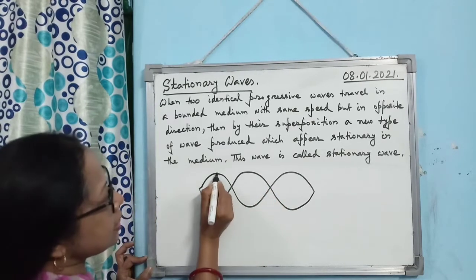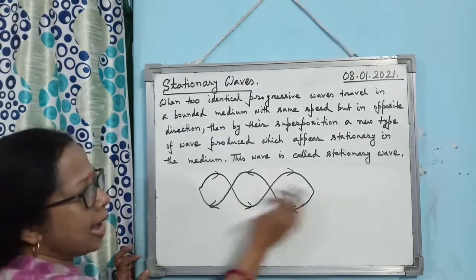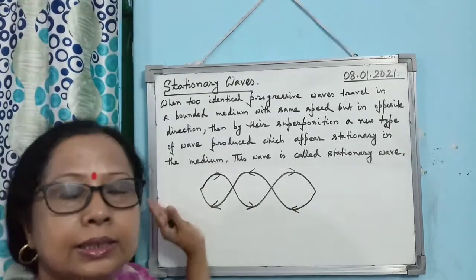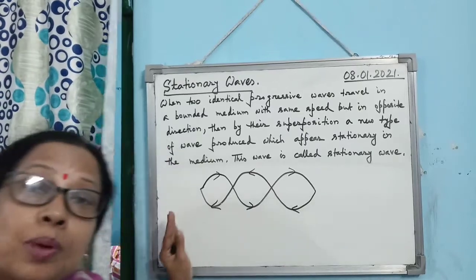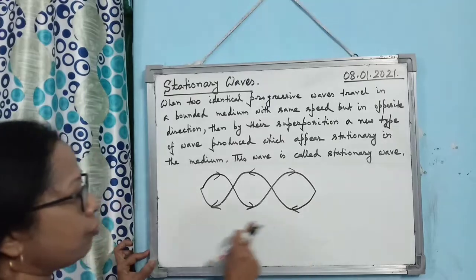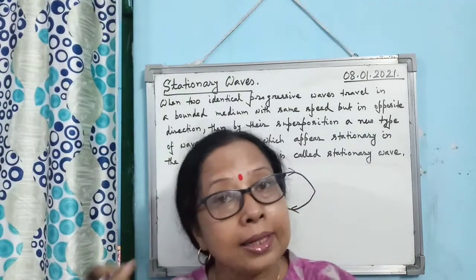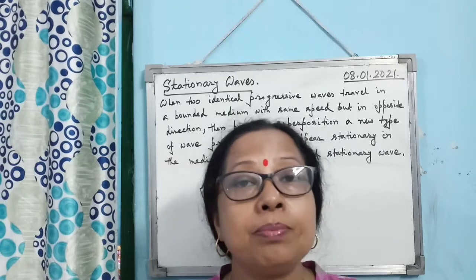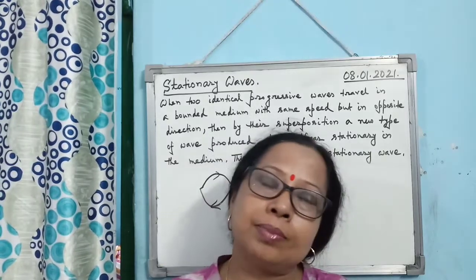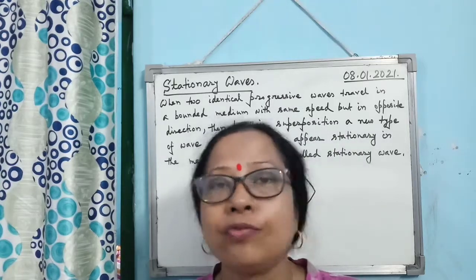You see, this is the incident wave and this is the reflected wave, and they are superposing on each other. So when they are superposing on each other, then a new type of wave is produced which cannot propagate through the medium, which remains stationary within the medium. That wave is known as stationary wave.